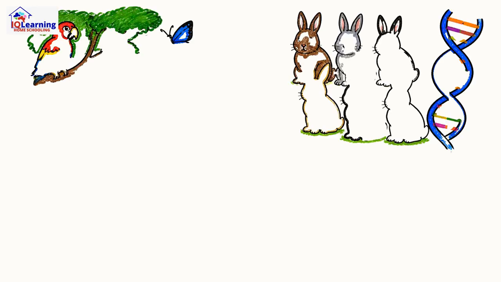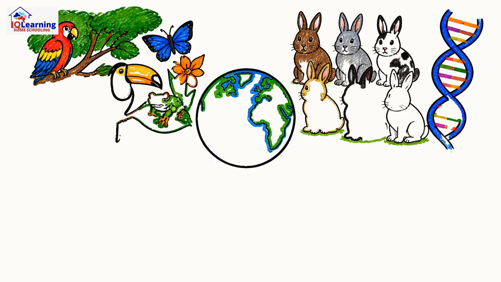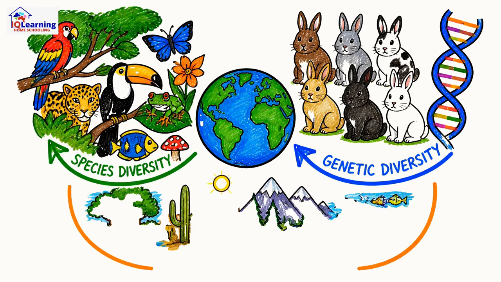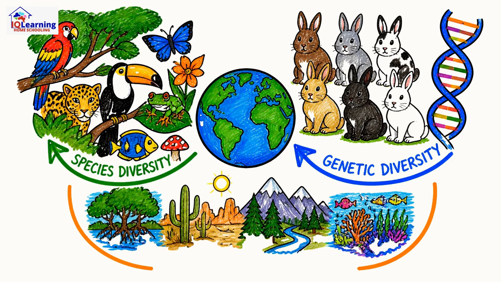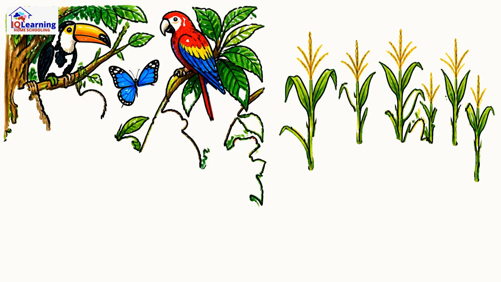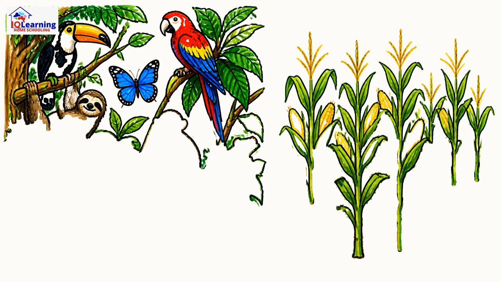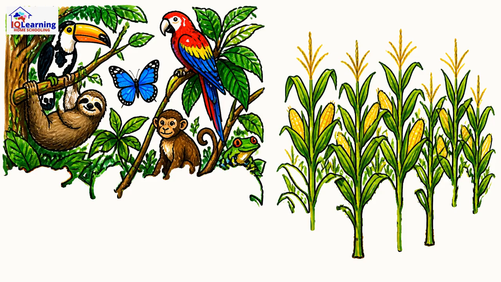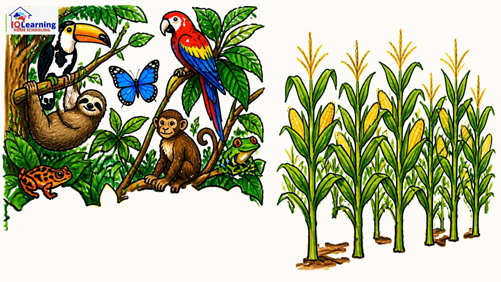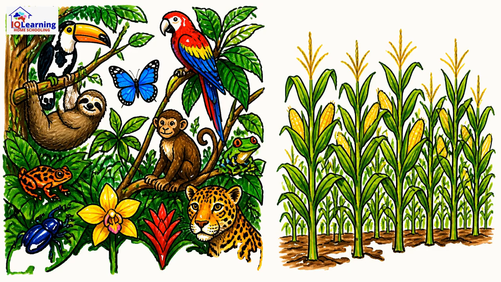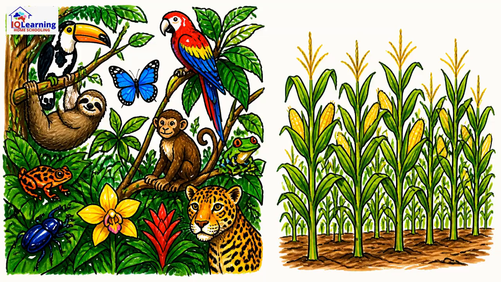So let's ignore the textbook mix-up and talk about what this lesson should be covering. Biodiversity isn't about one organelle. It's about variety at every level of life. First, there's species diversity. This is the one we think of most often. It's the sheer number and variety of different species in a given area. Think of the thousands of different insects, birds, and mammals in a rainforest compared to the single species of corn in a farm field. High species diversity means a more resilient, stable ecosystem.